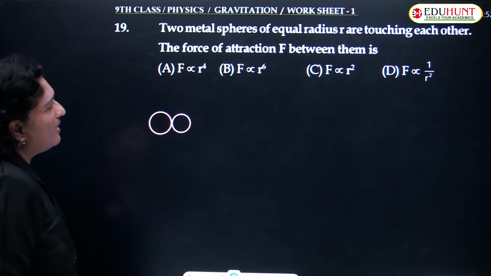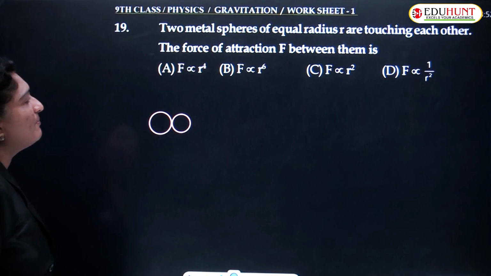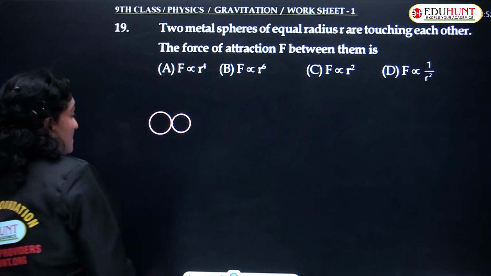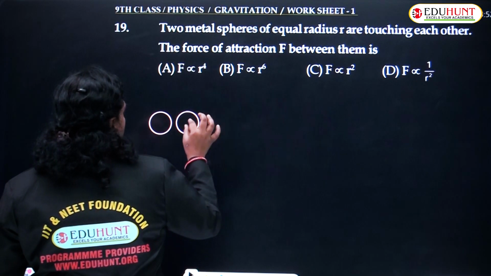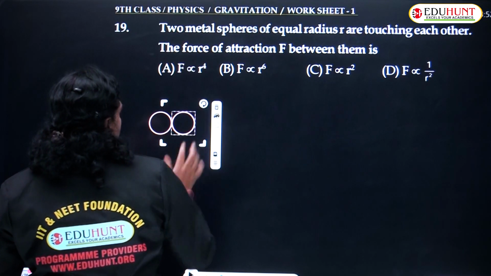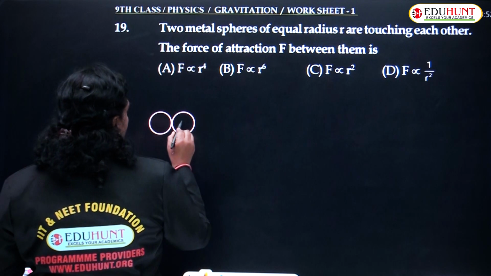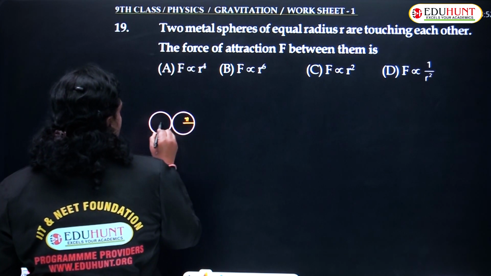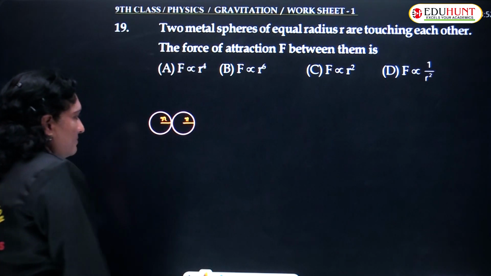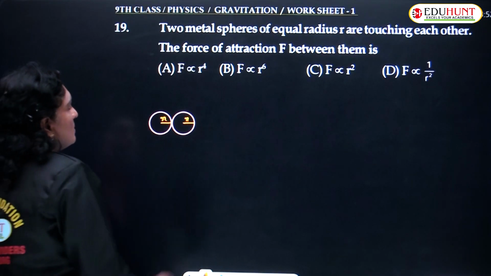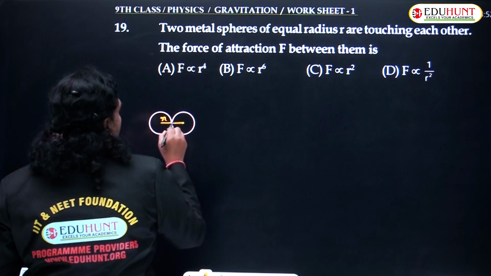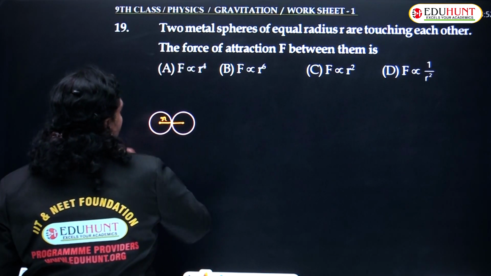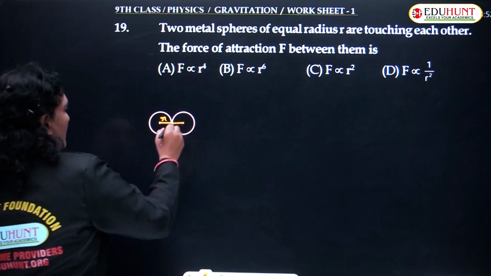Two metal spheres of equal radius are touching. The force of attraction F between them is... So the radius is given as equal. If the radius of the first body is R, the radius of the second body is also R. The distance from the center to a point on the circumference is taken as R.